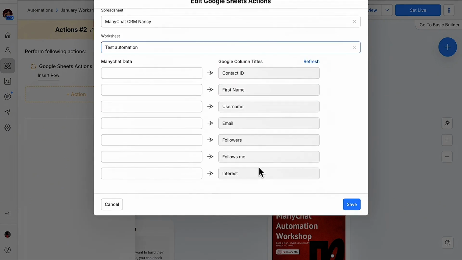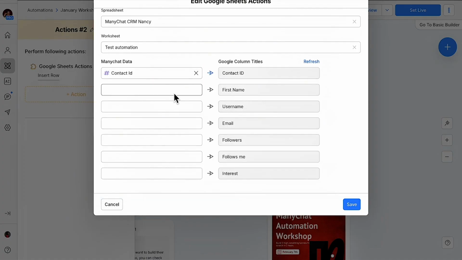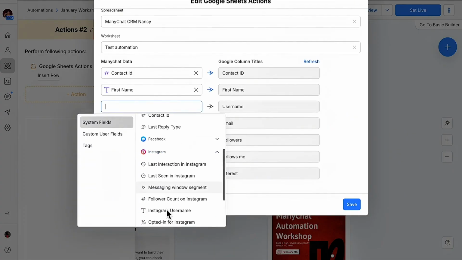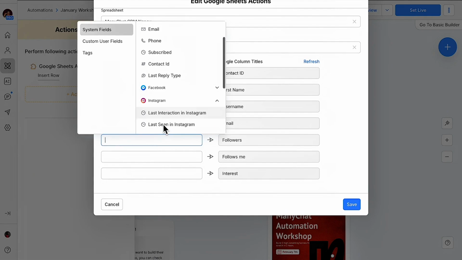Now, there's something I need to show you about this ManyChat Google Sheets CRM that we're building. You see this contact ID? If you come to ManyChat data, it is asking, you can see the one that is matching. You click on this. First name, come here, choose first name. Username, go to Instagram, look for username, right? Email here. Followers, right?